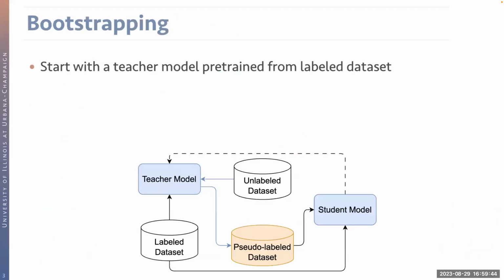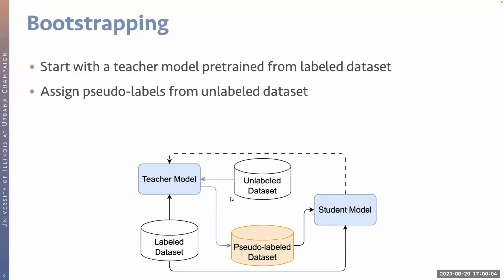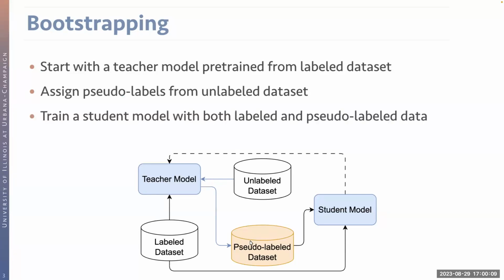To address this bottleneck in data, we would like to propose a semi-supervised bootstrapping-based algorithm in order to help us obtain additional data for training. The idea for bootstrapping is that we're going to start with a teacher model that is pre-trained from a small labeled dataset. Then we're going to assign some pseudo-labels from a large-scale unlabeled dataset. And finally, we're going to train a student model with both the small labeled data and the large pseudo-labeled data. We can make this student model the new teacher model and repeat this procedure of self-labeling, so on and so forth.